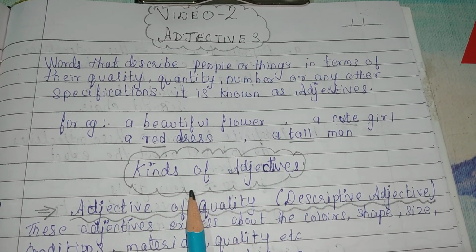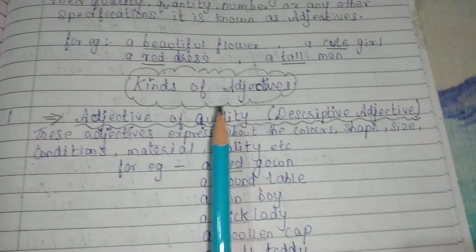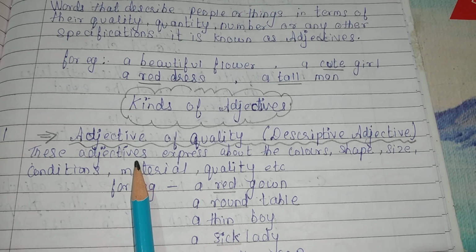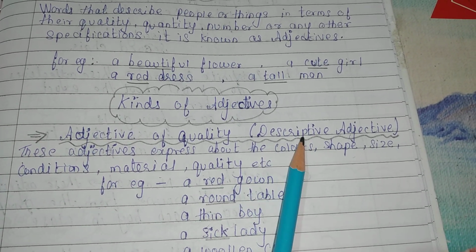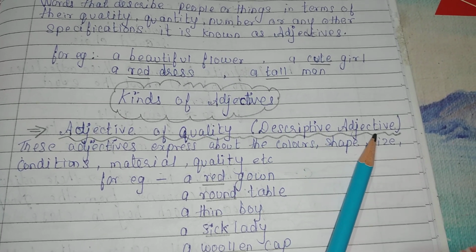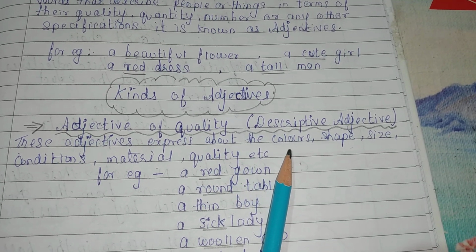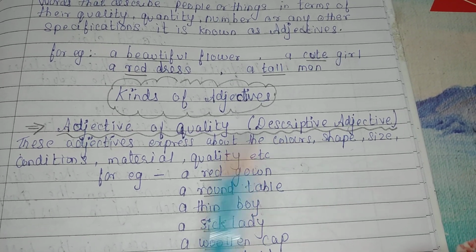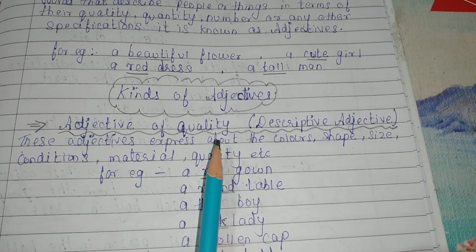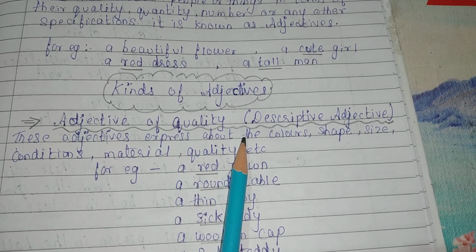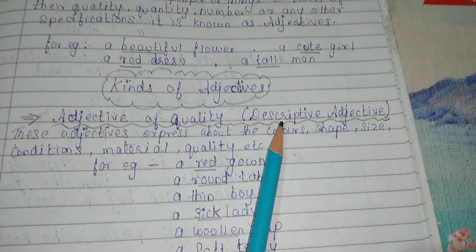This is what we will do in detail, that is kinds of adjectives. Now the first kind of adjective, students, is the adjective of quality, or it is also called descriptive adjective. Okay, these adjectives express the colors, shape, size, condition, material and quality. So these are the different qualities which are covered in adjective of quality or descriptive adjective.